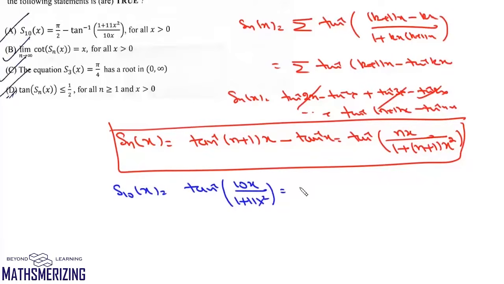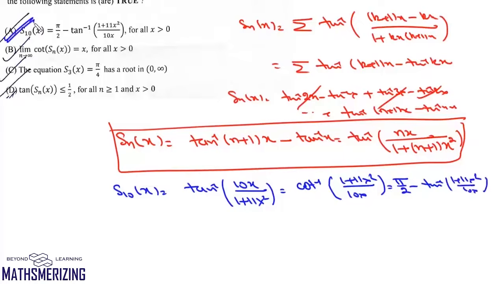Now since x is greater than 0, we can write this as cot inverse of 1 plus 11x square upon 10x, and we know that cot inverse x is pi by 2 minus tan inverse x, so it will be pi by 2 minus tan inverse of 1 plus 11x square upon 10x. So that means this option A is correct.